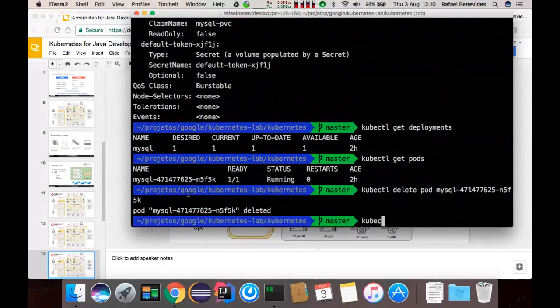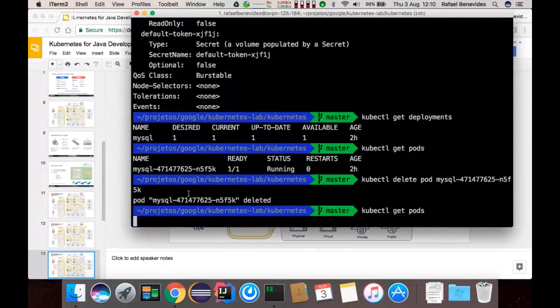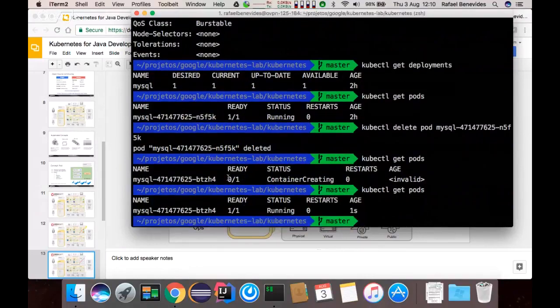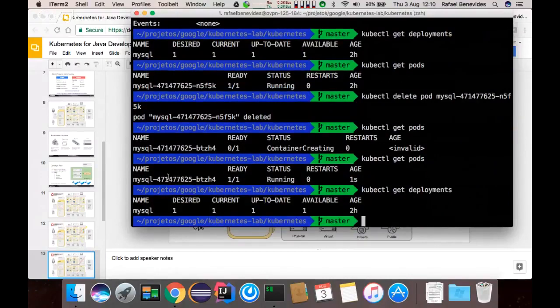Now that this pod is deleted, if I do a get pods, I will have another replica running. It's being created. It will be ready in a couple of seconds. That's because the deployment asks me to always have one replica running.